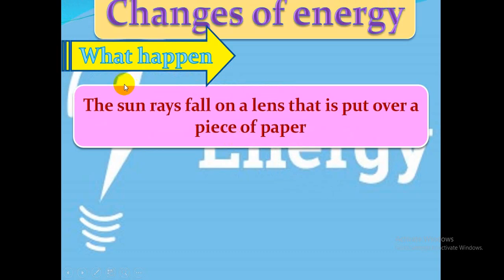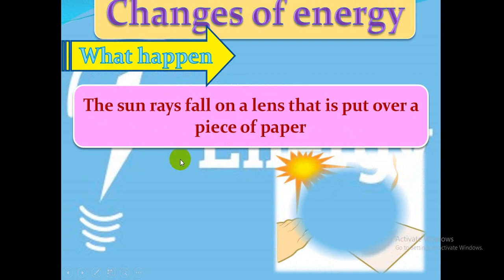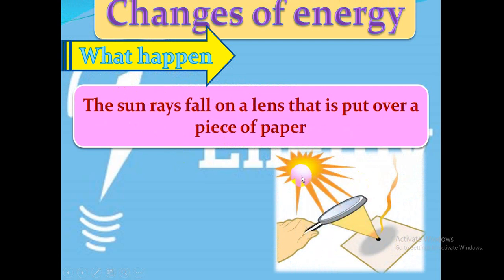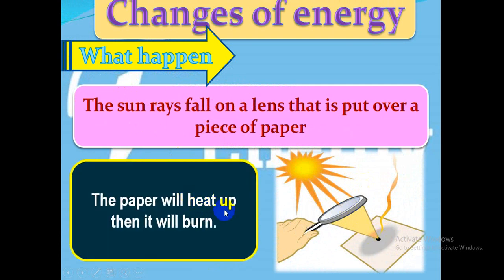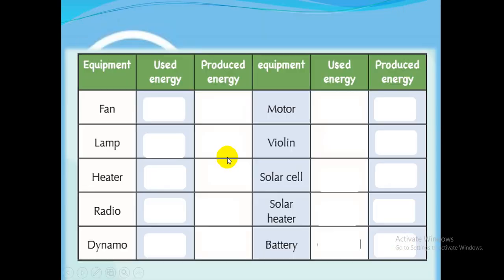What happens when the sun rays fall on a lens? The sunlight or sun rays fall on a lens that is put over a piece of paper. What will happen to the paper? The paper will heat up, then it will burn.